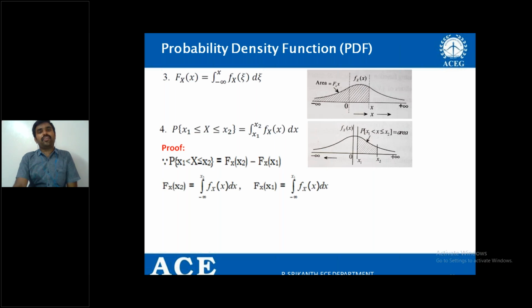Now, F_X(x2) is what? Just now we have seen it is the integral from minus infinity to x2 of f_X(x) dx. F_X(x1) is the integral from minus infinity to x1 of f_X(x) dx.